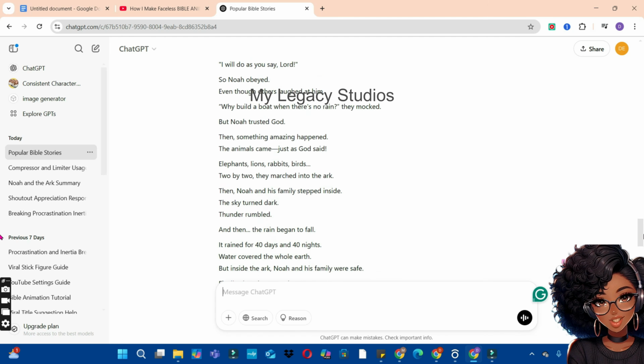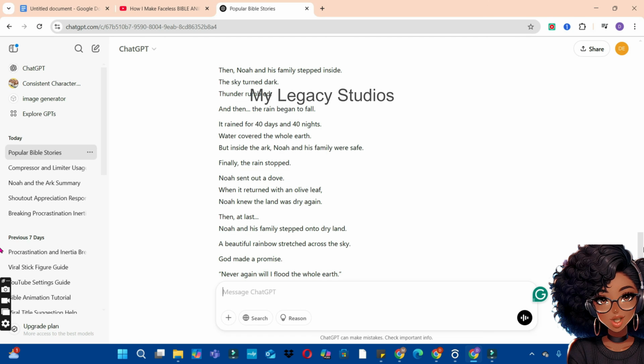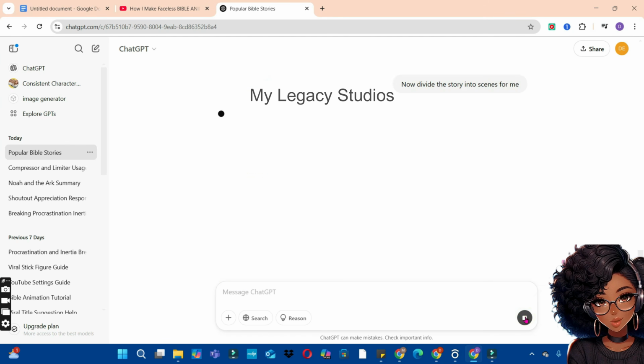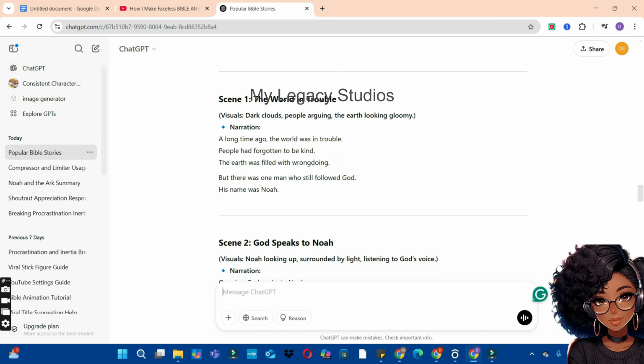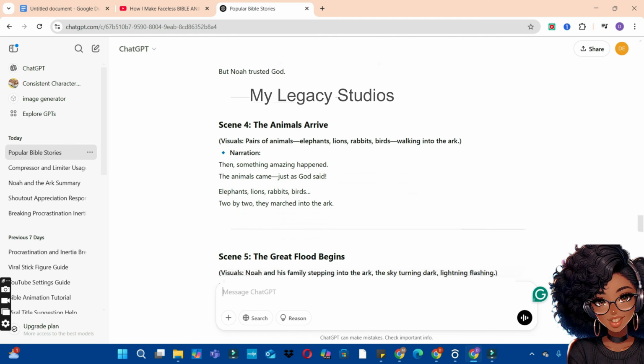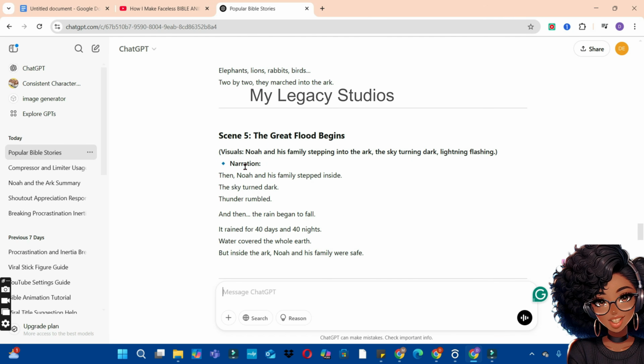You can see right from the beginning to the end. Now I'm going to go in with the next prompt. I want you to divide the story into scenes for me, and hit on the command button for ChatGPT to divide the story into scenes for me. So now you can see ChatGPT has divided the story into 6 scenes for me, right from 1 to 6, and also giving you suggestions of visuals to use for each of the scenes.